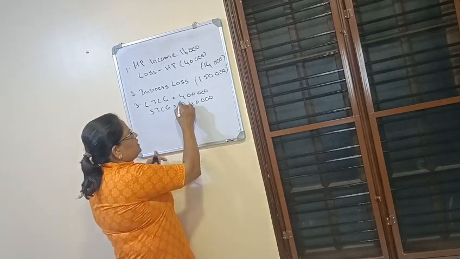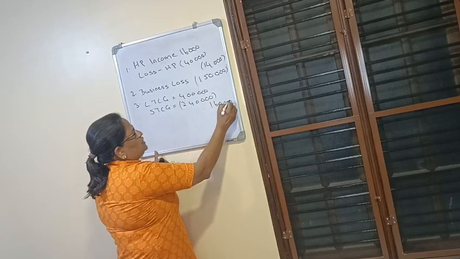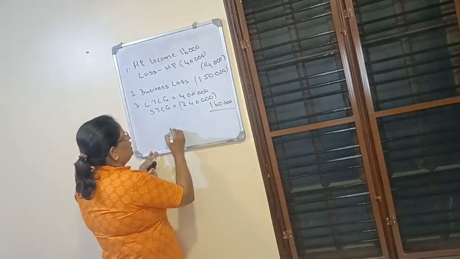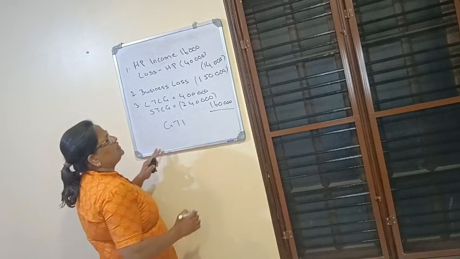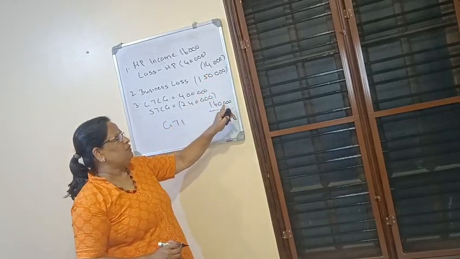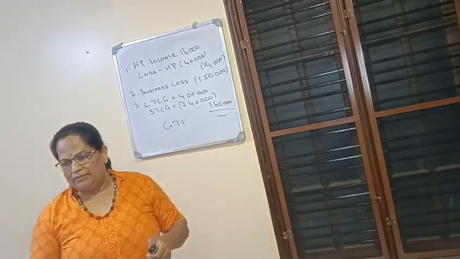So here you can adjust. So here 1,60,000 is the profit. Now your gross total income is nil because the loss is 1,64,000 and the profit is only 1,60,000. This is as per the old tax regime.